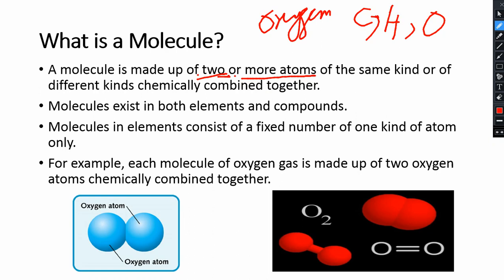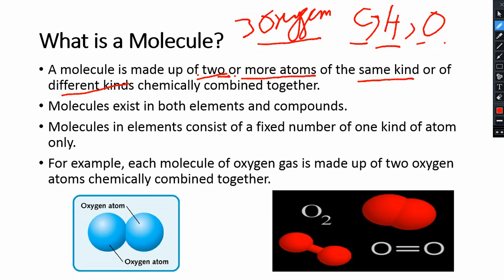So a molecule simply is made up of two or more atoms. Either they would be of the same kind or of different kinds. There could be two oxygens, or three oxygens, and these are just one type. But we also have molecules made from different atoms which are chemically combined, meaning that substance will have carbon, hydrogen, and oxygen, and we will also call that a molecule.